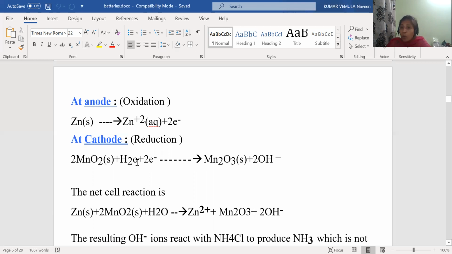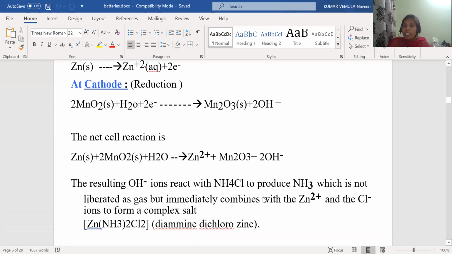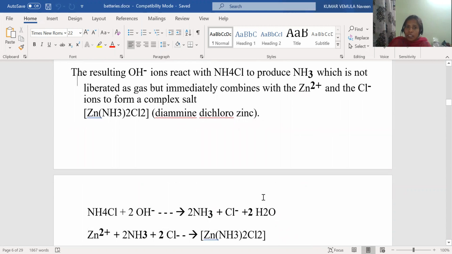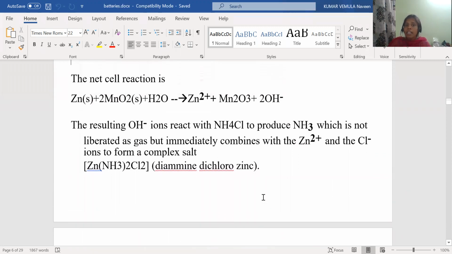So how to write the overall reaction? Overall reaction is nothing but addition of anodic reaction and the cathodic reaction. So let us add these two reactions. By adding these two reactions, we can add the reactants and the products. When you add them, the 2 electrons on the left side and 2 electrons on the right side will cancel each other. So Zn plus 2MnO2 plus H2O giving rise to Zn2+ plus Mn2O3 plus 2OH⁻. This is the overall reaction in the zinc carbon battery or the dry cell.